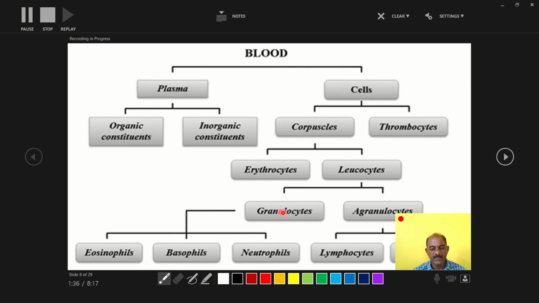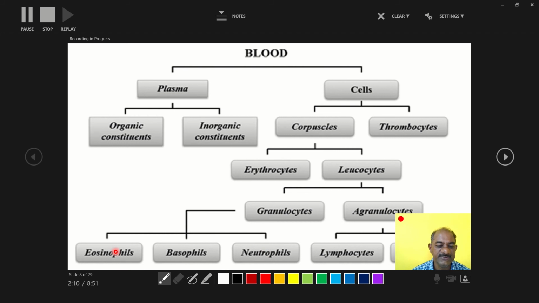If granules are absent and the cytoplasm is smooth, the cell is an agranulocyte leukocyte. Granulocytes are again divided into three major parts according to staining property: eosinophil, basophil and neutrophil.